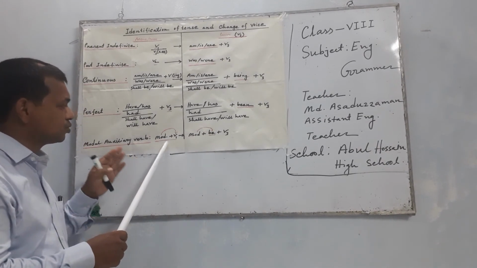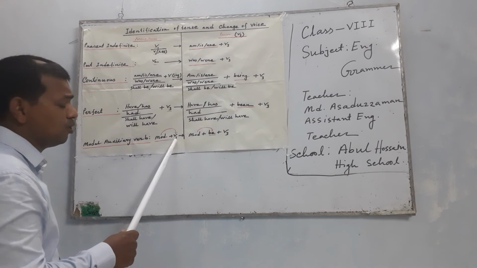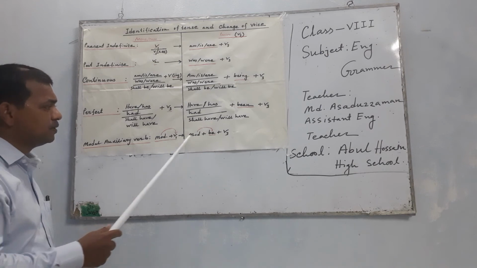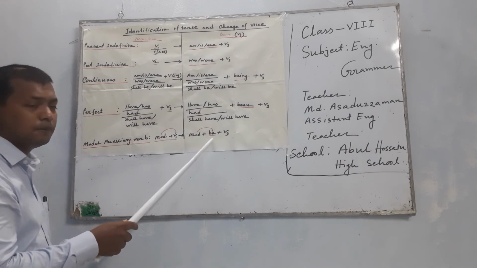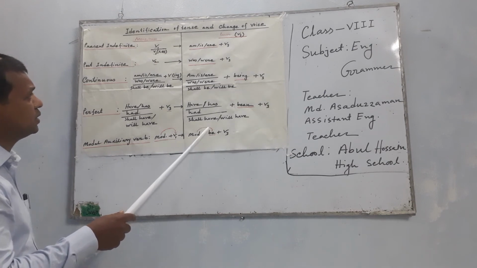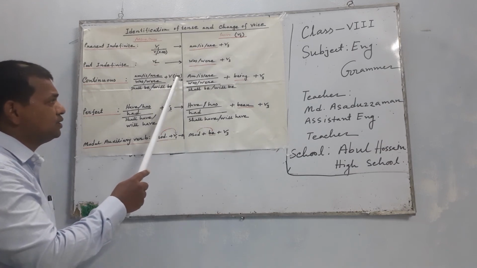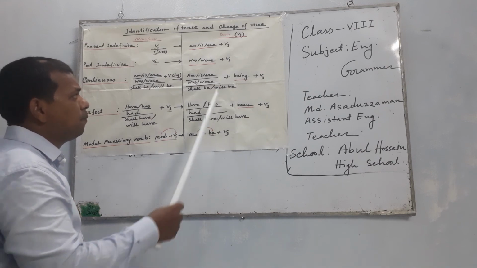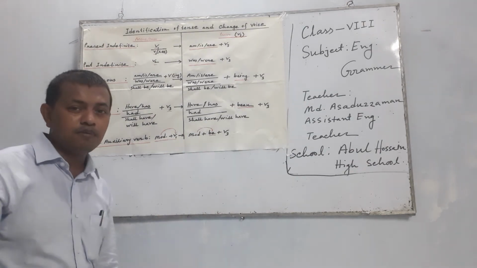In that way, I explained modal auxiliary a few minutes ago. After this modal auxiliary, always use the present form of the verb. After this modal auxiliary, if you change to passive form, you have to use modal auxiliary plus be. So verb present form is called am, is, are; past form is called was, were; ing is called being; verb past participle is called been; modal auxiliary is called be. After these auxiliaries, the main verb is used in verb third form.